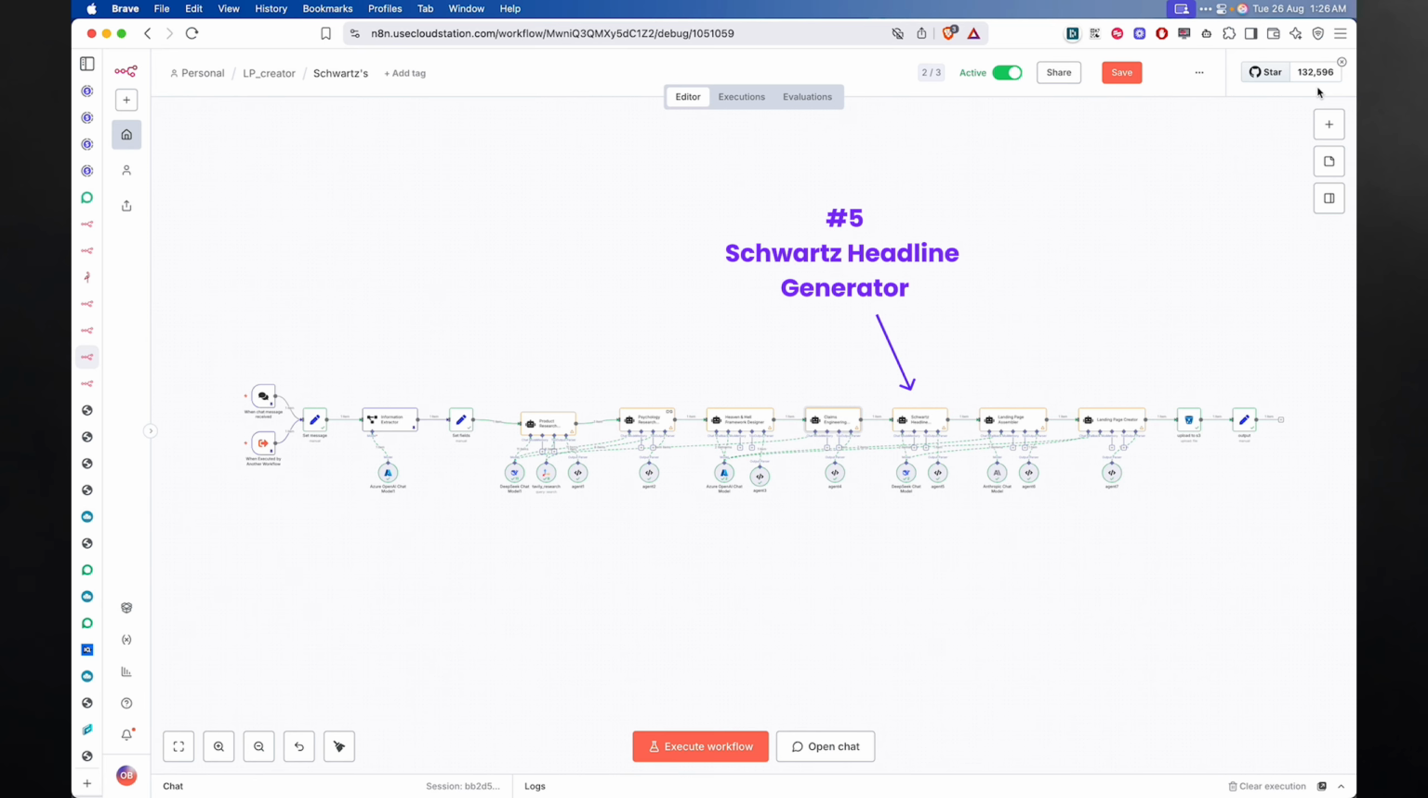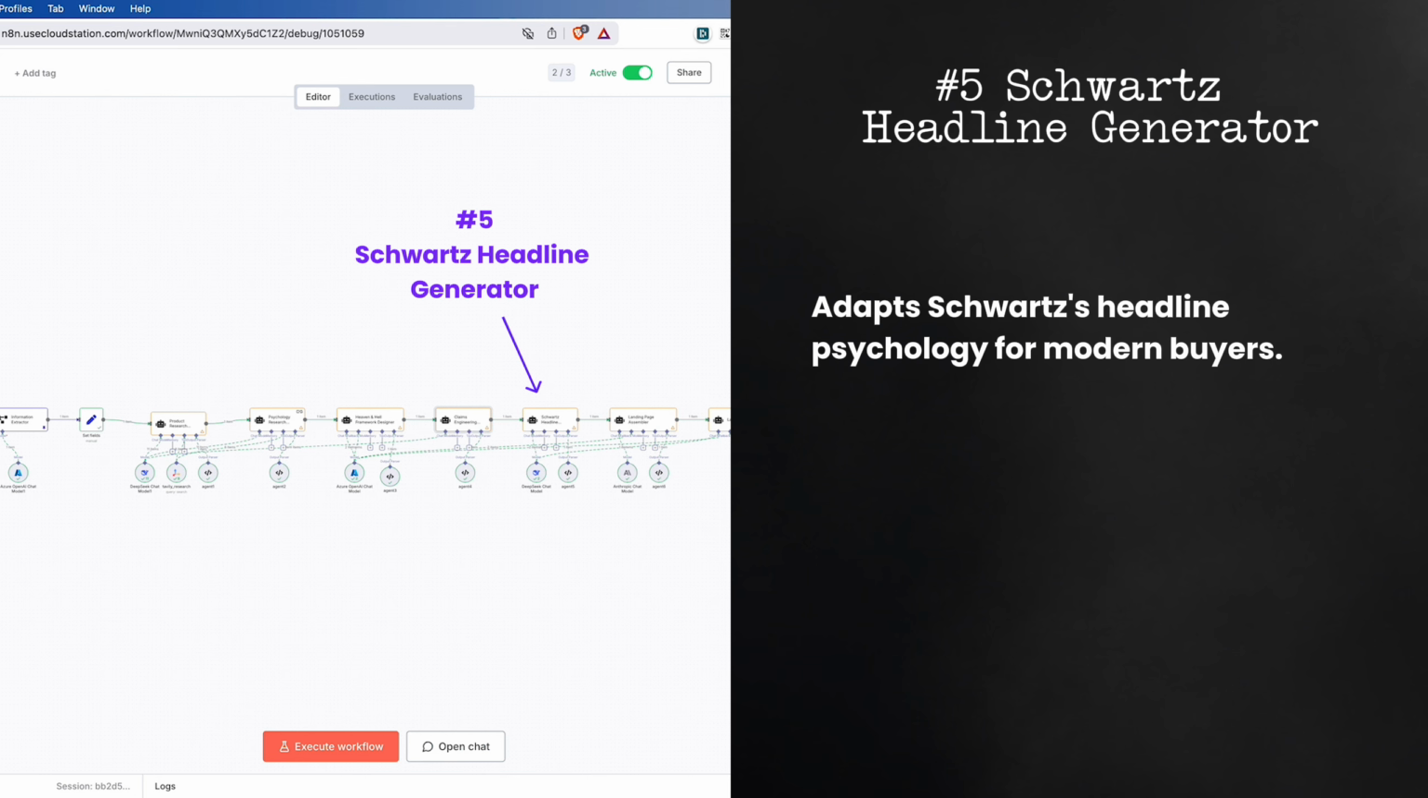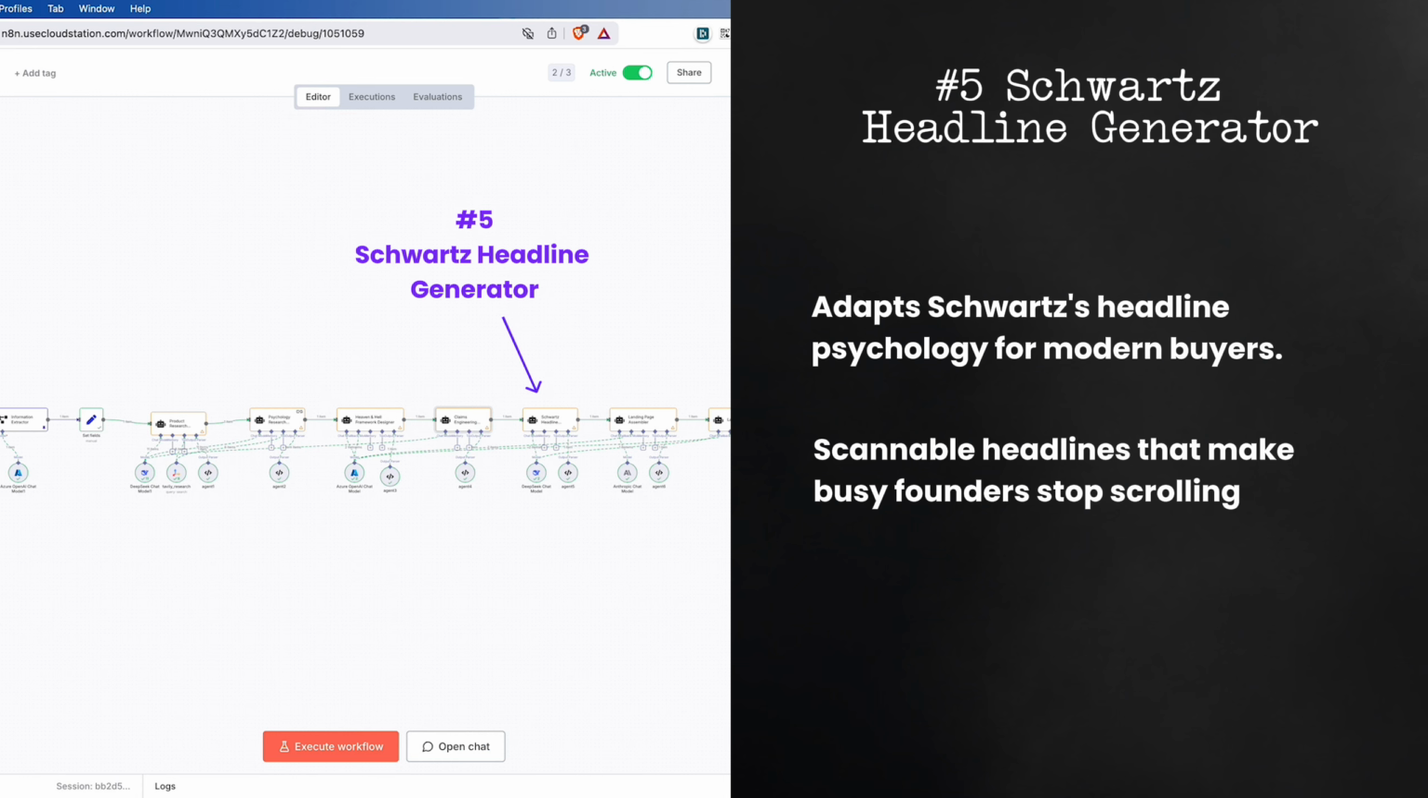Agent 5. Agent 5 is the SaaS headline specialist. Agent 5 adapts Schwartz headline psychology for modern buyers. Instead of long curiosity loops, it creates scannable headlines that make busy founders stop scrolling and read the next line.